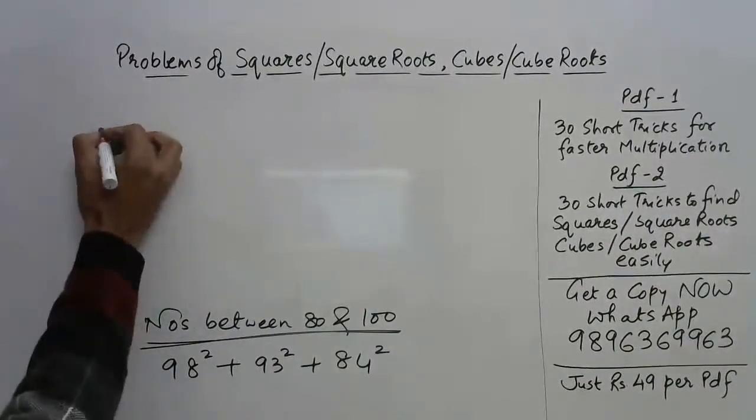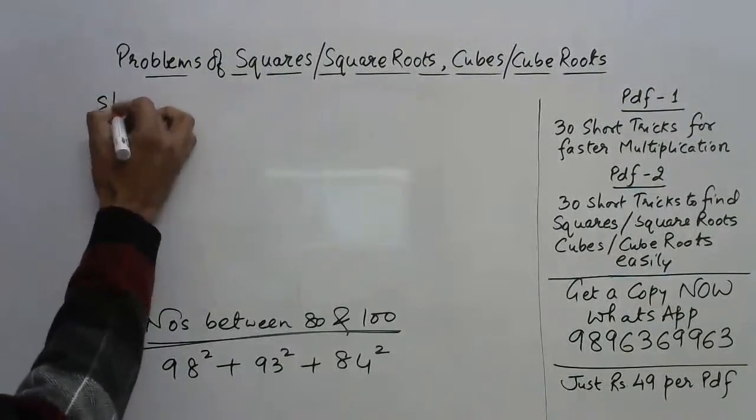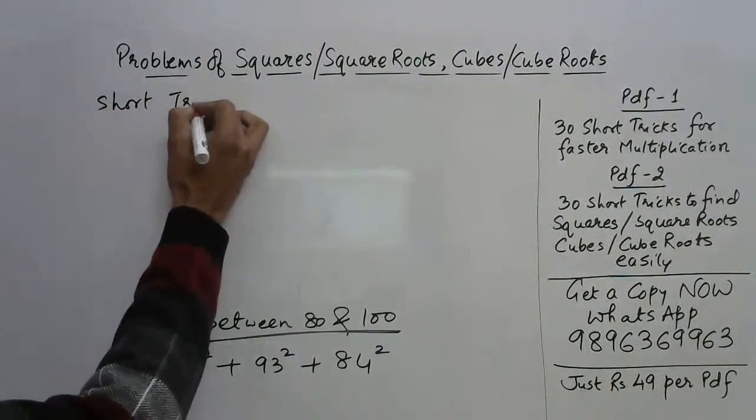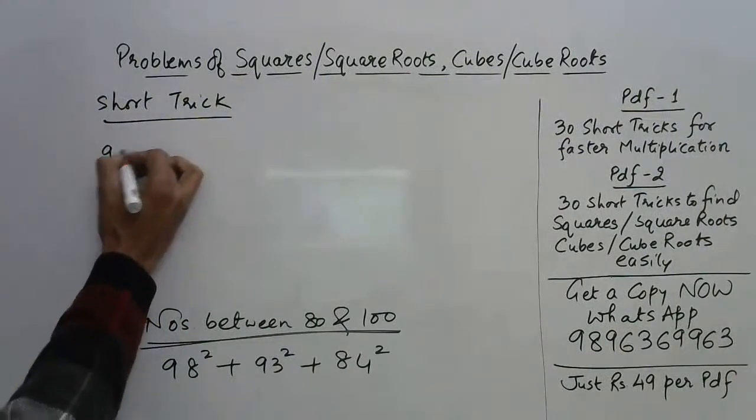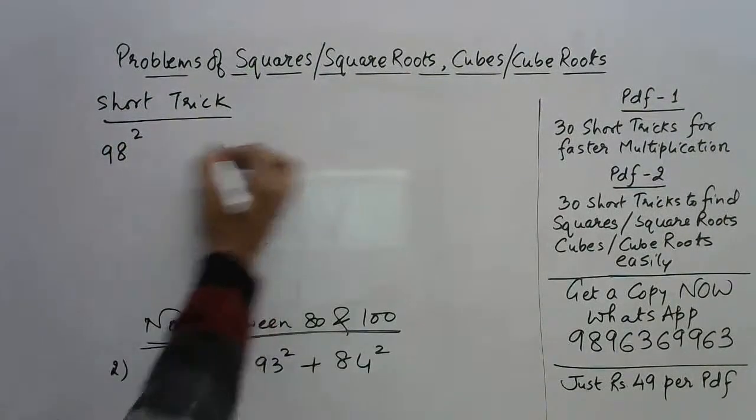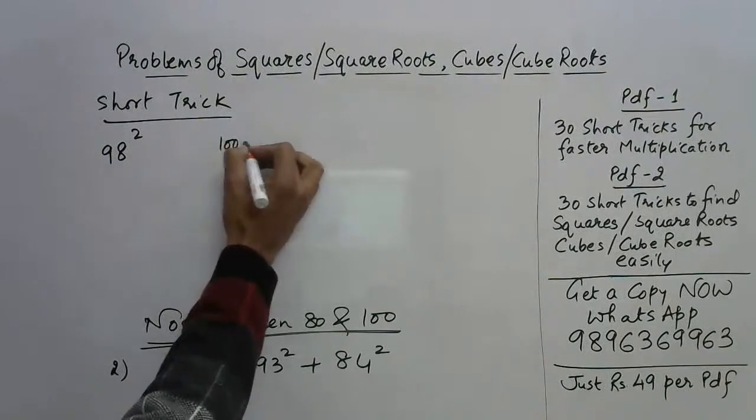Now see, whenever, and now I'm telling you the short trick. So you are learning something new here. Just learn this short trick. See, we have 98 square. See, it is very close to 100. So what is 100 minus 98?